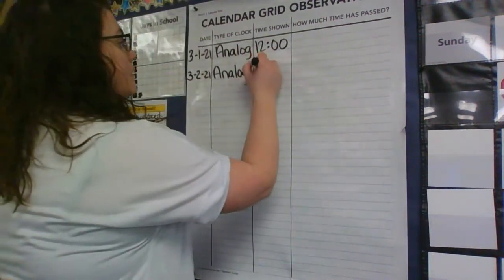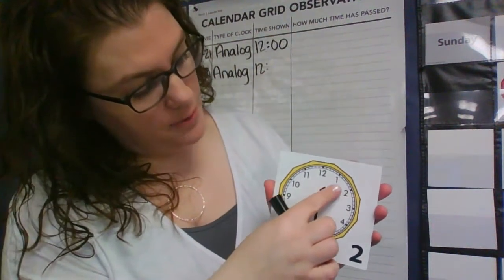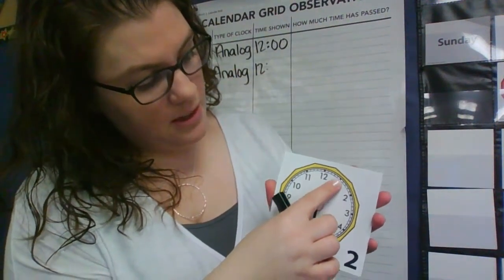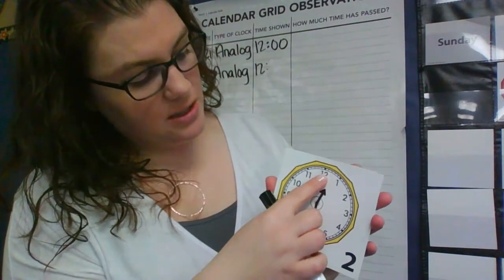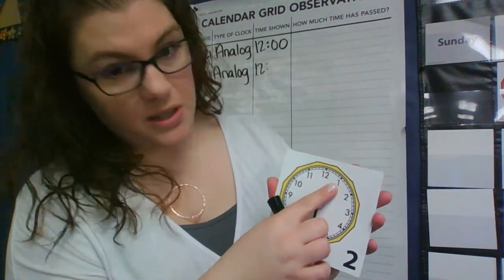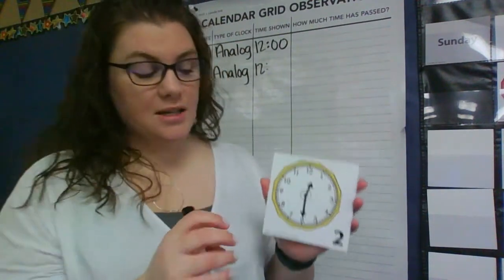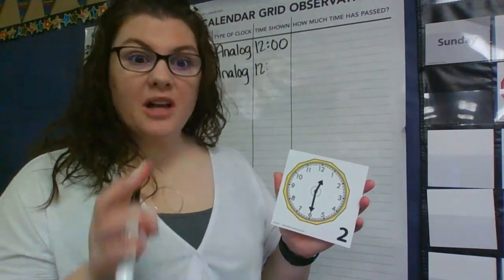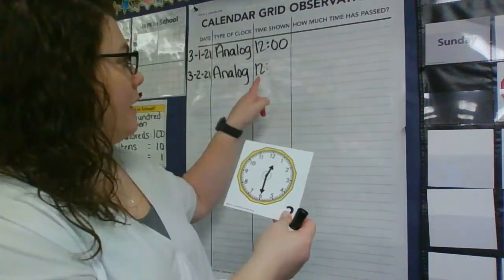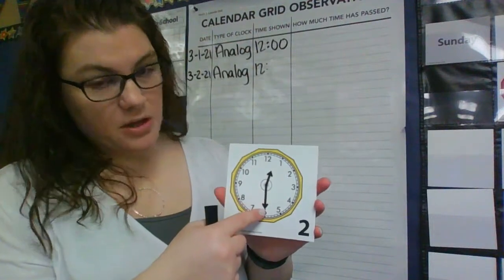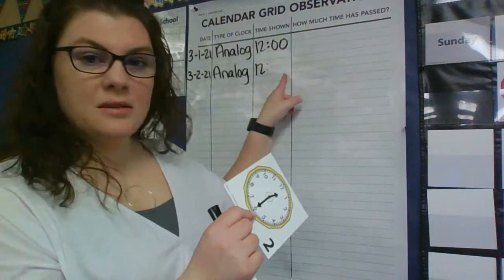Okay? If the hour hand were halfway between 1 and 2, then it would be 1 o'clock in our hour. So whichever number is to the left until it reaches all the way to the next number. Hopefully that kind of makes sense, but we'll keep talking about it. And we'll do some practice a little bit before spring break, a little bit when we come back from spring break. So don't you worry. So we already know that our hour is 12 o'clock. So here's our minute hand, though. Here's our long hand. And it's pointing to the 6. Is that our minute? 6?